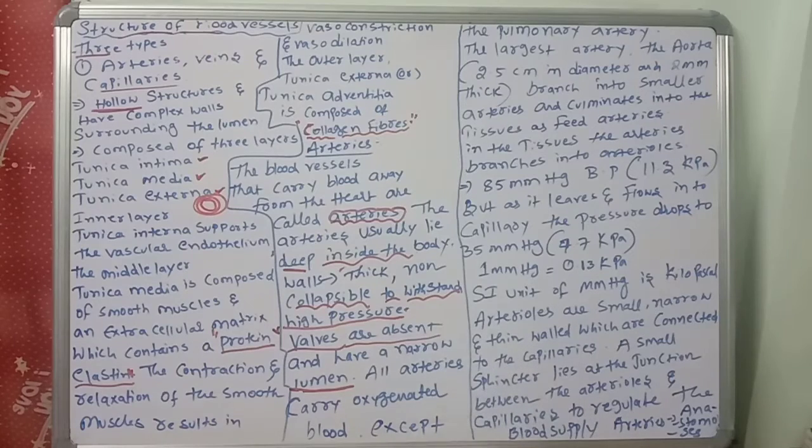Now we come to another important bit: a small sphincter. What is that sphincter? Come on, guess it.